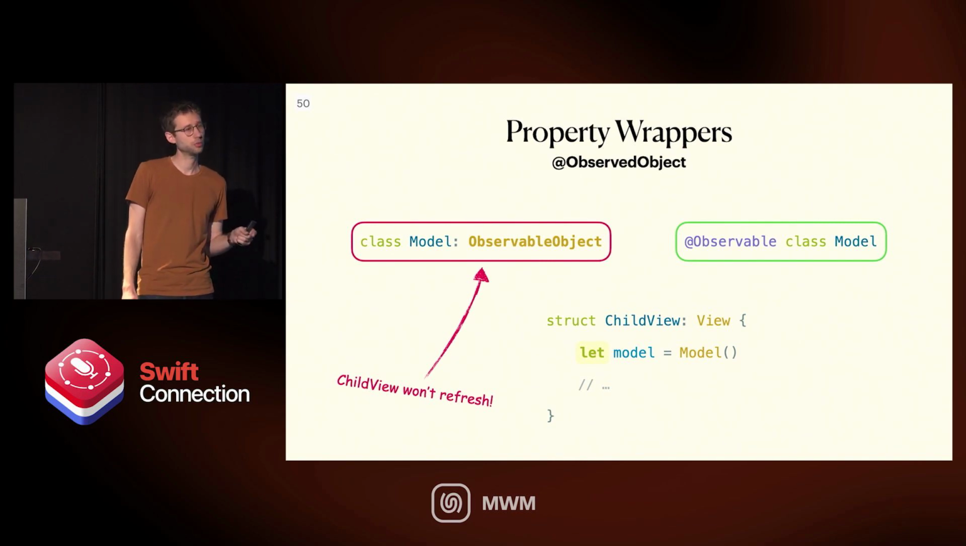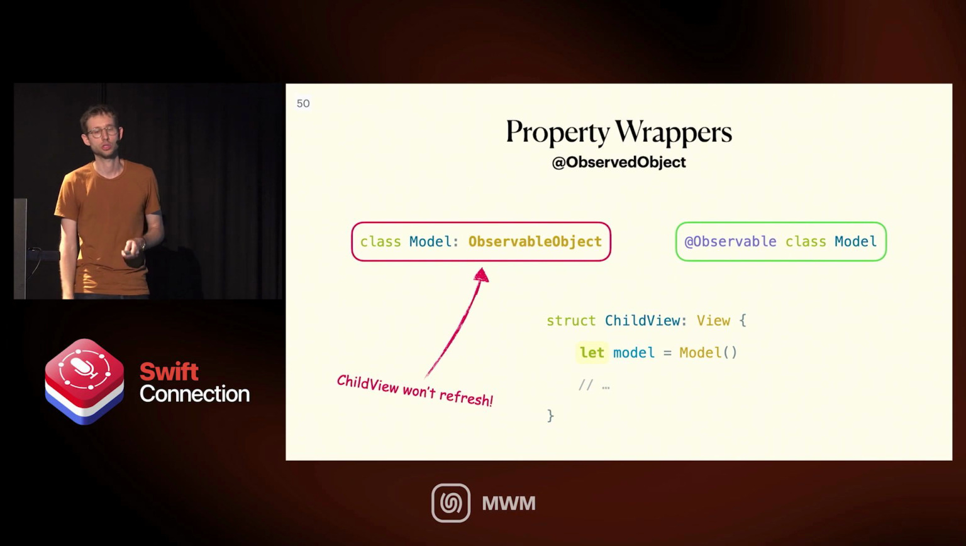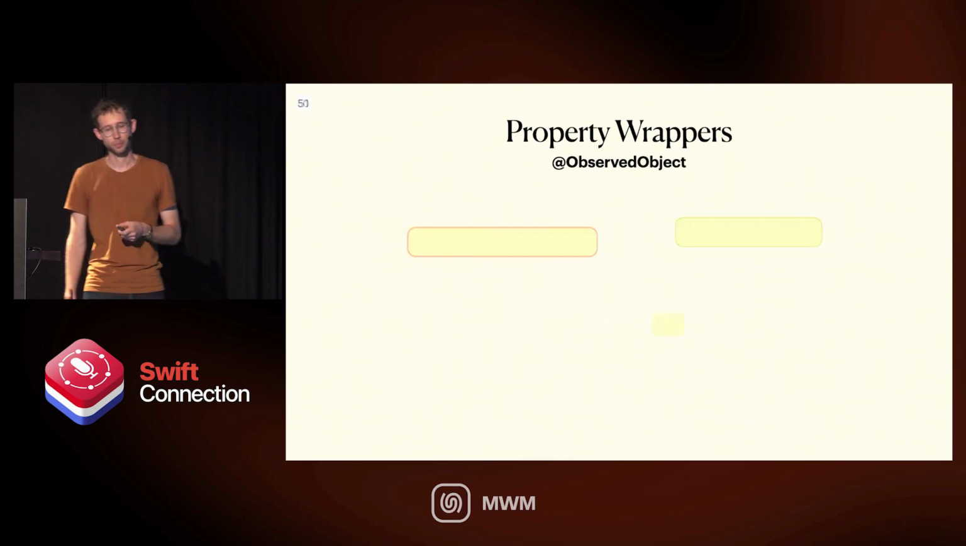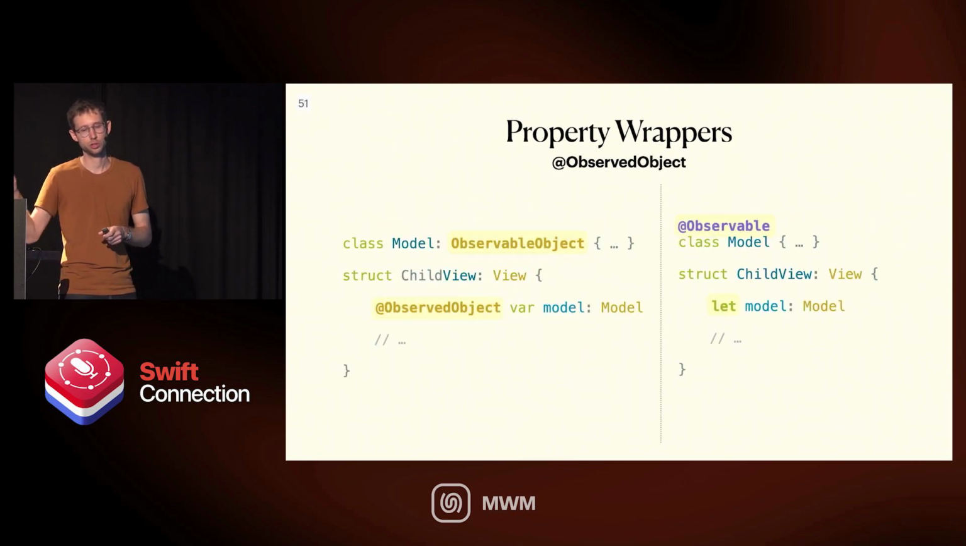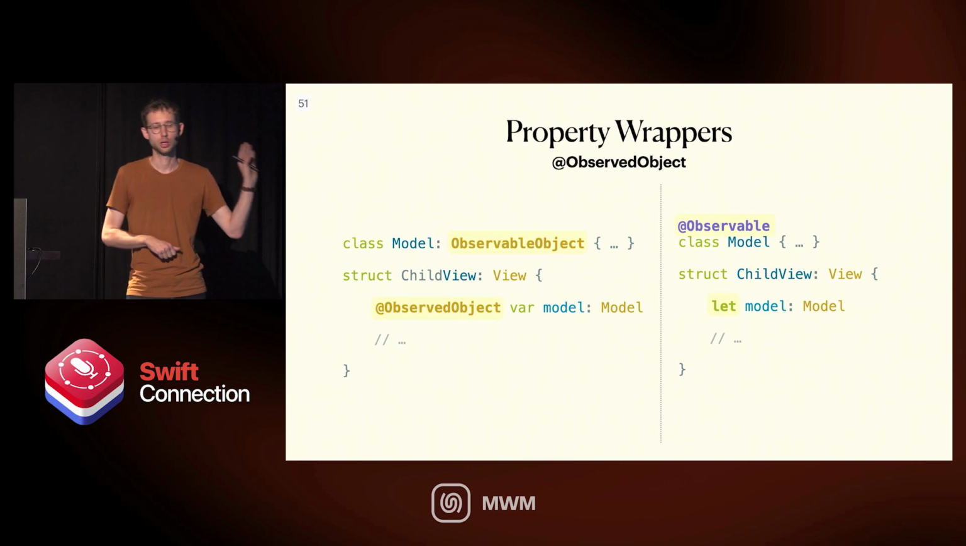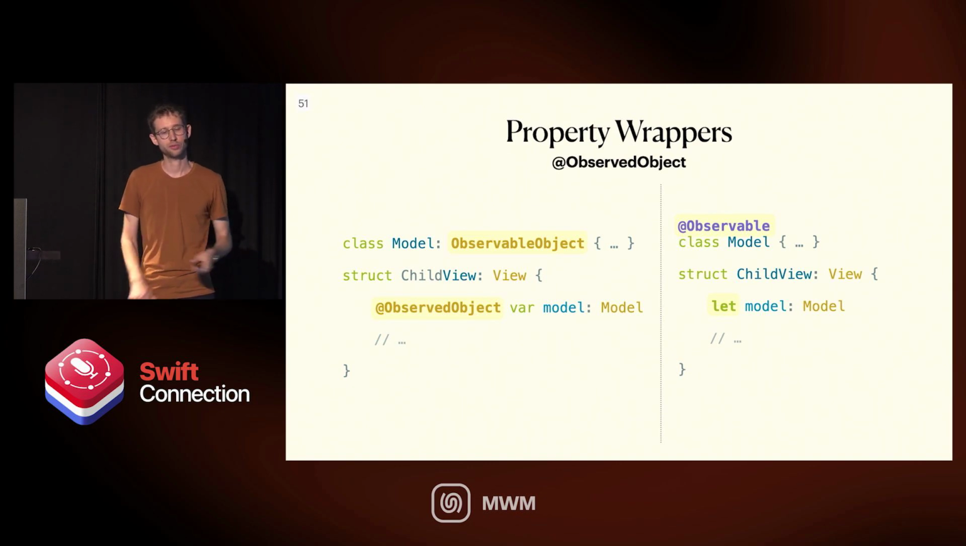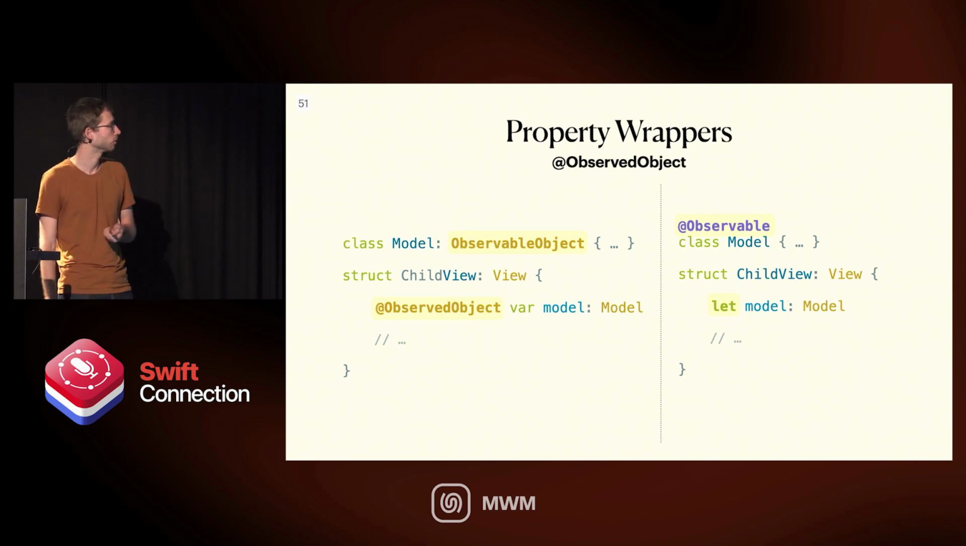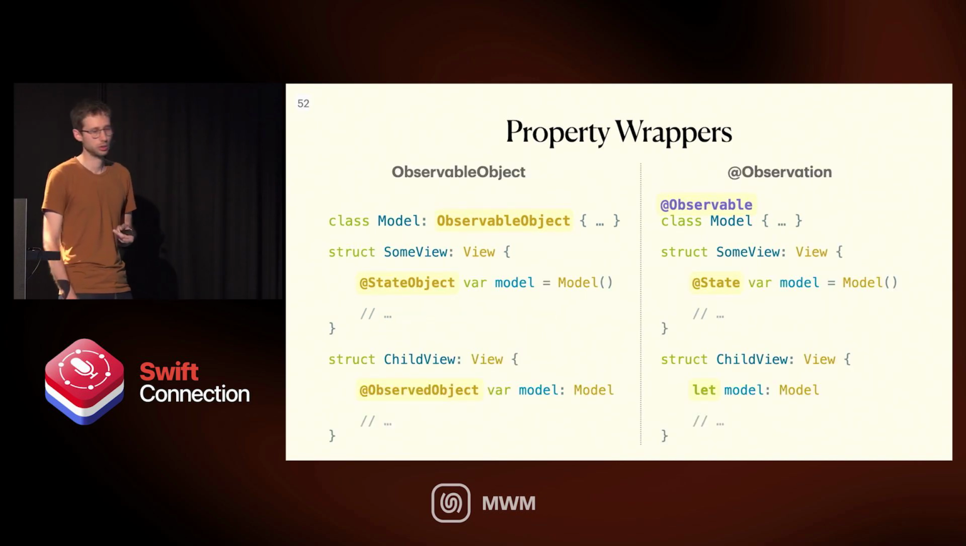With observable object, if you don't remember to use observed object, then it will just not be refreshed, and you will be very confused about what's going on. So again, if you're using observable, you can just use simple let. If you're using observable object, you have to use observed object. And here I can see that the slides are actually correct in the code. So this is kind of a summary.